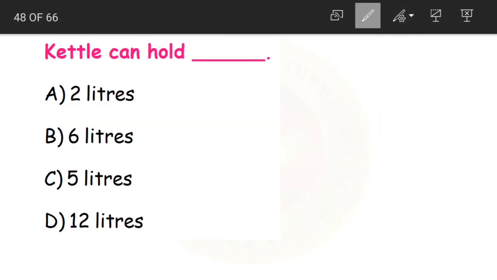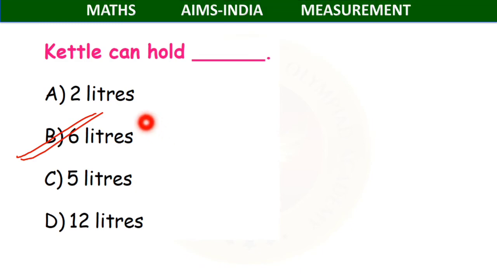Let us look at the options. Do we have 6 liters? Yes. So kettle can hold 6 liters in it. Is this clear, children? With this, we've come to the end of today's class. We'll continue with the multiple choice questions from the chapter measurement even in the next class. I hope today's class was clear.